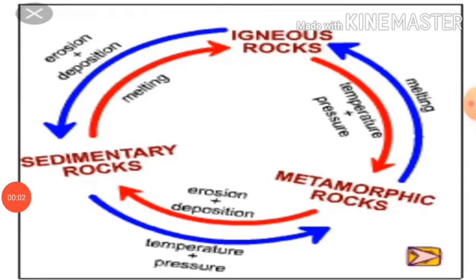Now see carefully the diagram of the rock cycle. It means rocks undergo transformation, which is a continuous process through which old rocks are transformed into new ones. Igneous rocks can be changed to metamorphic rocks. It means PVT, pressure, volume and temperature. The fragments derived out of igneous rocks and metamorphic rocks form into sedimentary rocks. Sedimentary rocks themselves can be turned into fragments and can be the source of formation of sedimentary rocks.